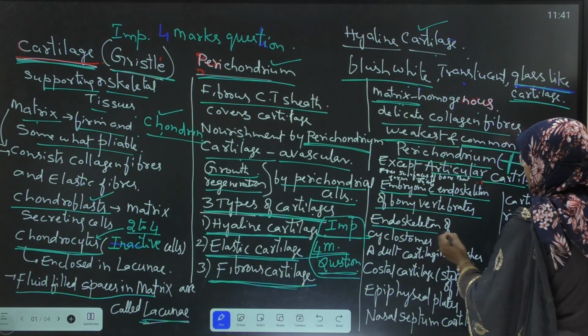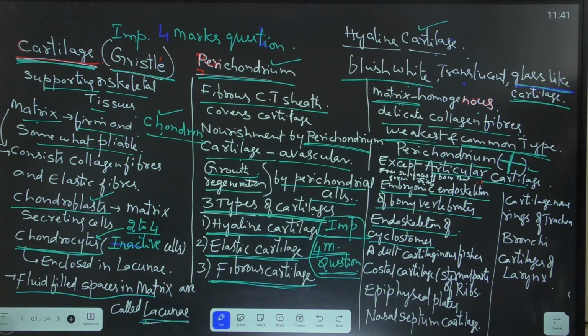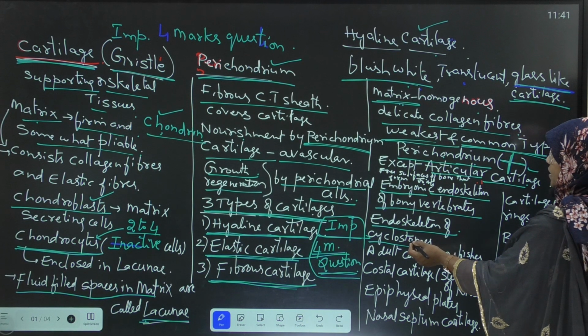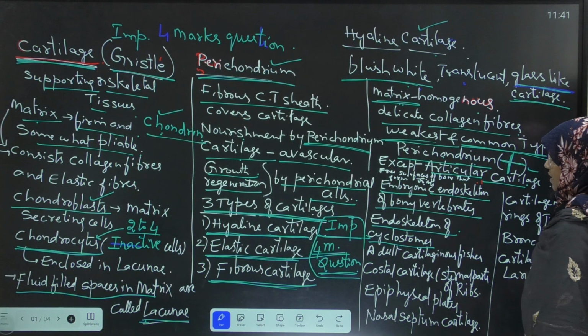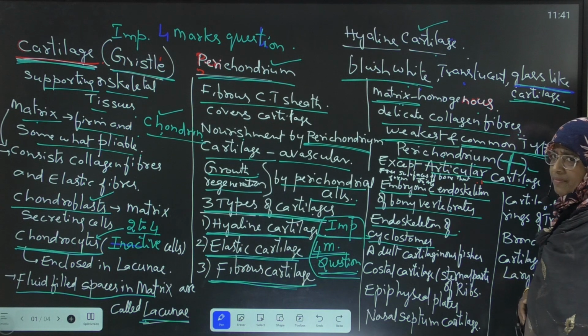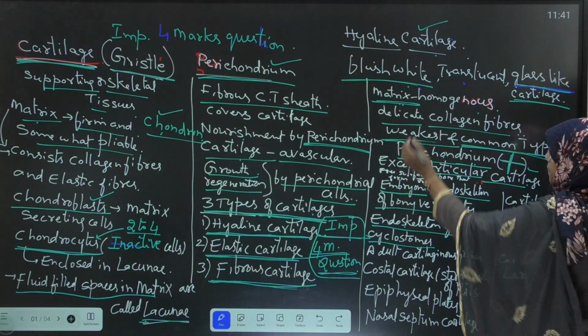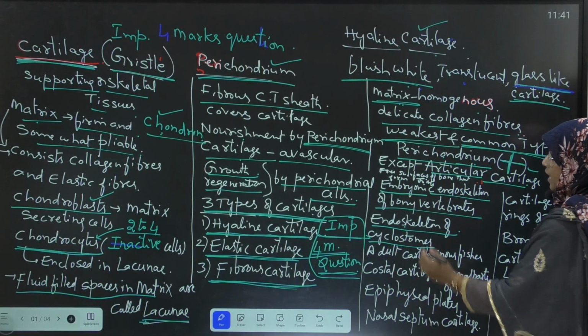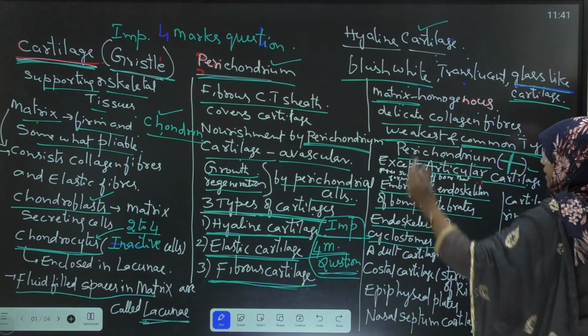Next, the endoskeleton of cyclostomes. Cyclostomes means jawless fishes, Petromyzon and Myxin. The endoskeleton of cyclostomes is also made up of hyaline cartilage.